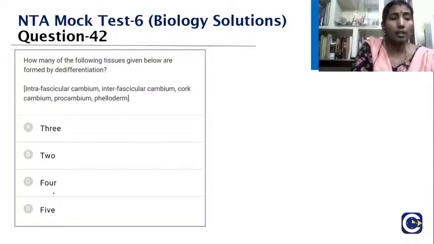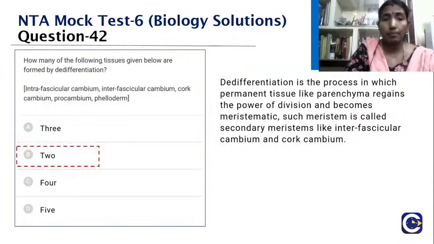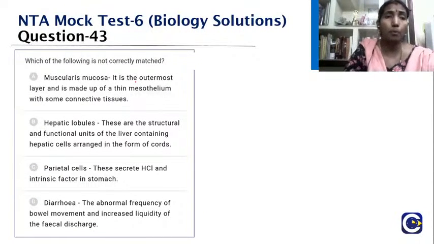So I said already that it is dedifferentiation. It is a process by which the permanent tissue like parenchyma regions have the power of division and become meristematic again. Such meristematic tissue is called secondary meristem. So what is the one they have given? Interfascicular cambium, cork cambium, yes, cambium. So 2 is the right answer they have given here. Okay. Yes, Neelambari, Tasmin, post your answers.